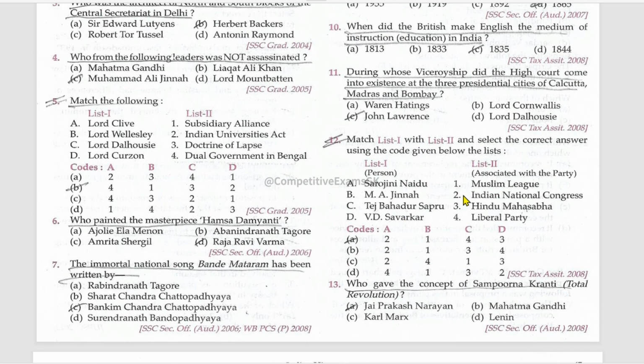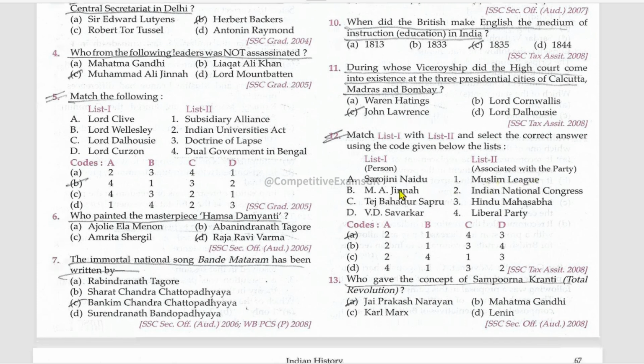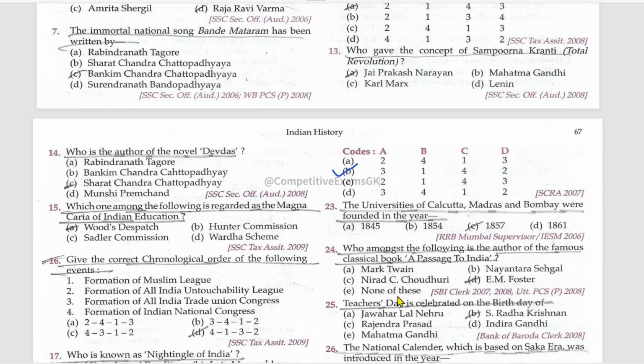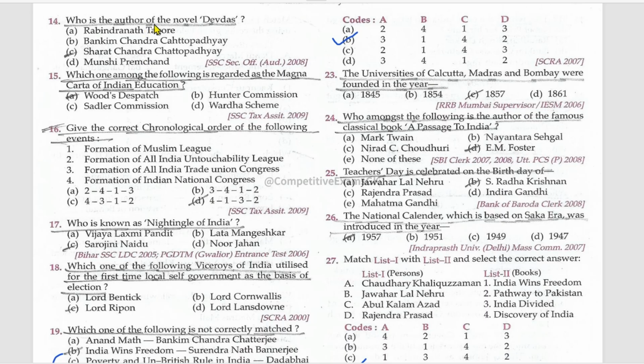Match list one with list two. List one is the person, list two is the associated party. Sarojini Naidu, Indian National Congress. Muhammad Ali Jinnah, Muslim League. Tej Bahadur Sapru, Liberal Party. V.D. Savarkar, Hindu Mahasabha. Who gave the concept of Sampurna Kranti, total revolution? Jayaprakash Narayan.